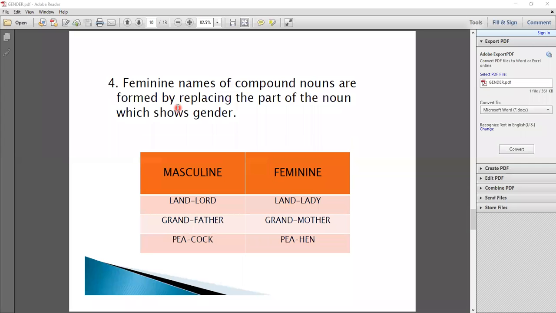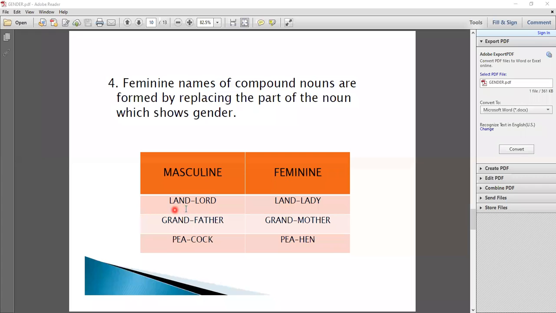Number 4, feminine names of compound nouns are formed by replacing the part of the noun which shows gender. अब देखिए, यह female compound nouns में क्या कर रहा है. What is a compound noun? जब दो शब्दों से मिलकर जो word बनता है. Here you notice the examples: landlord, grandfather, peacock. Here it is called a compound noun. We replace the part of the noun which shows gender. Now look at the examples.